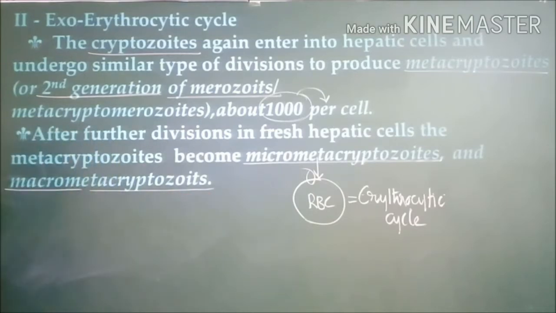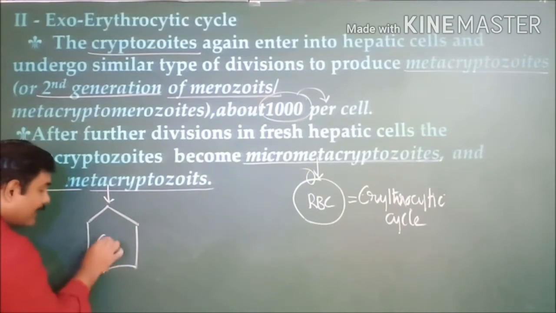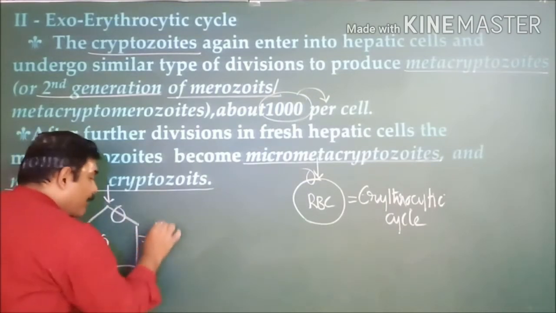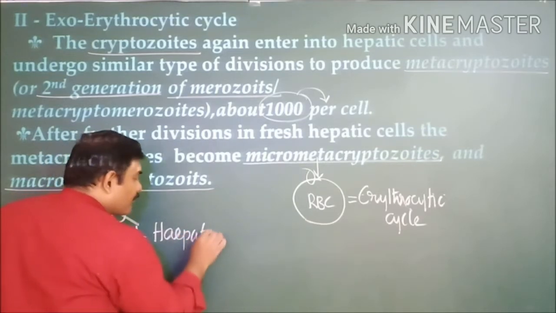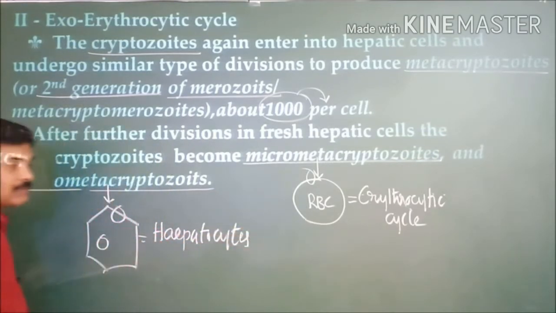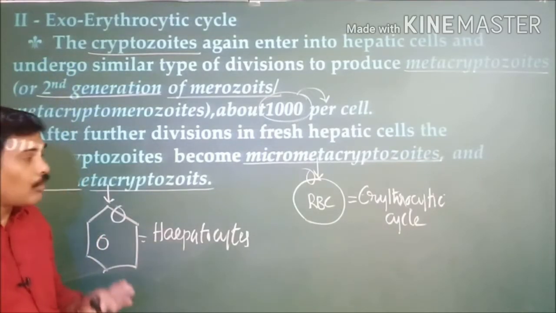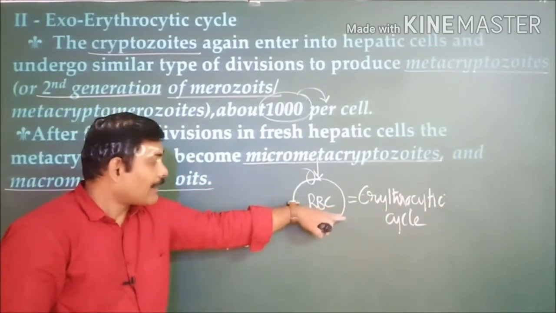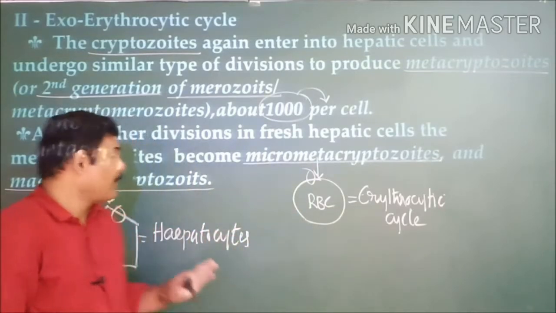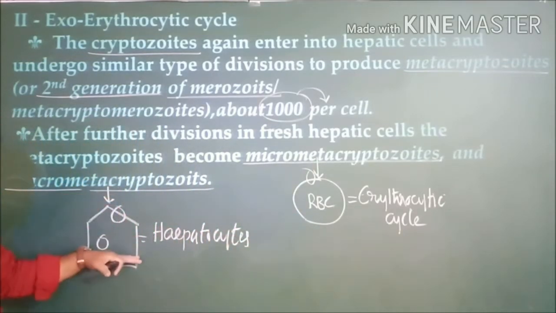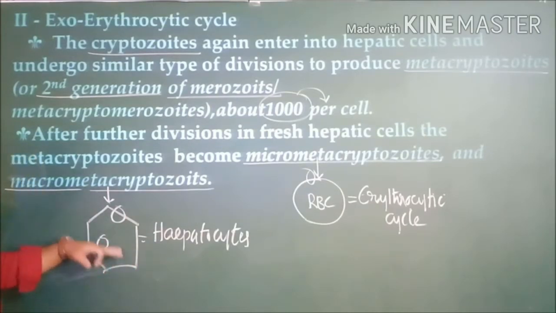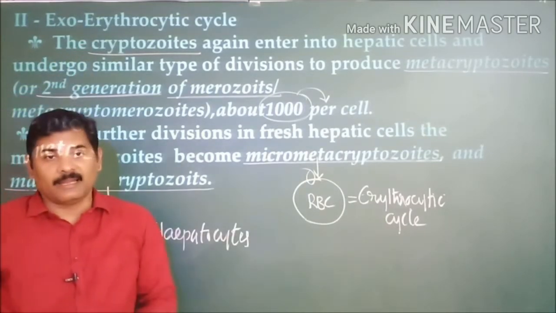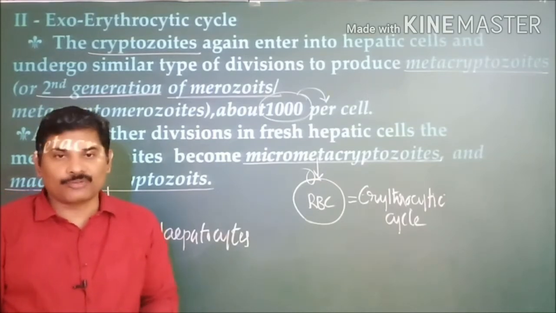The macrometacryptozoites attack the liver cells, the hepatocytes, and again trigger one more exoerythrocytic cycle. So the micrometacryptozoites enter the red blood cells and commence the erythrocytic cycle, while the macrometacryptozoites attack new liver cells and again start the exoerythrocytic cycle. This is all about hepatic schizogony.